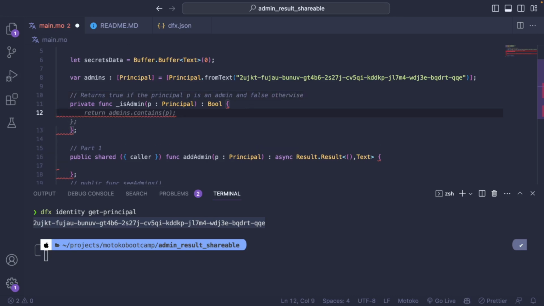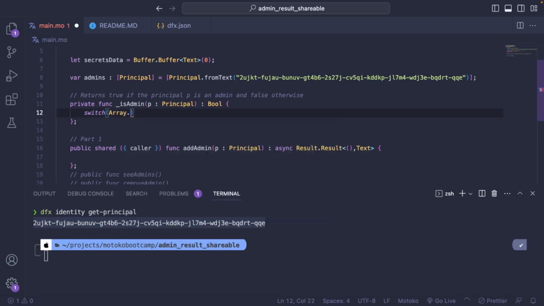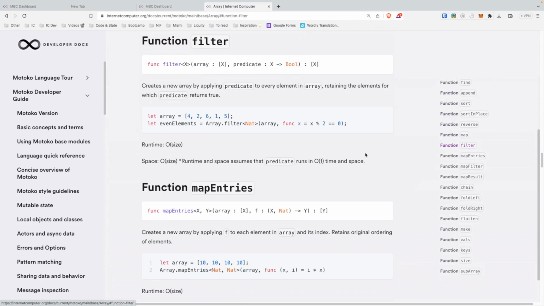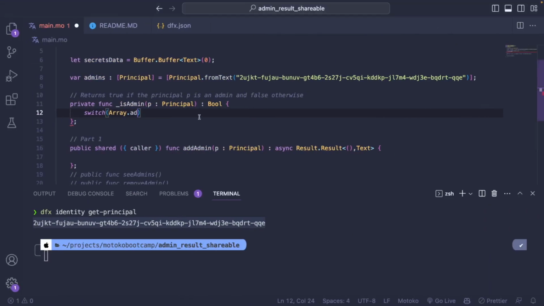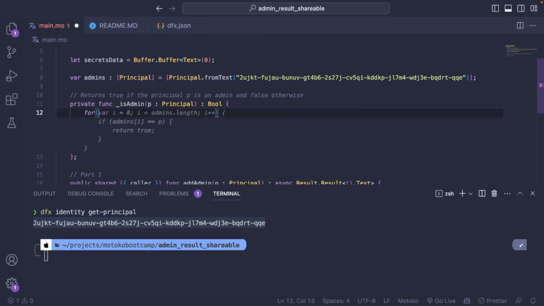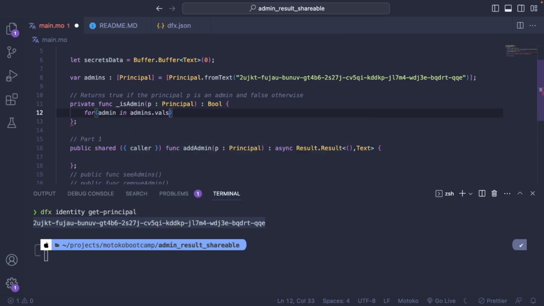And so I'm going to check with Array dot, I want to use this one, or maybe I can also just do something very simple. I can just loop over the array for admin in admins.values.